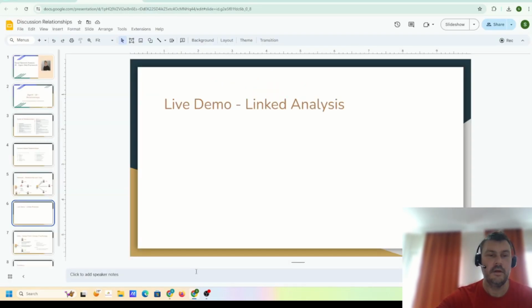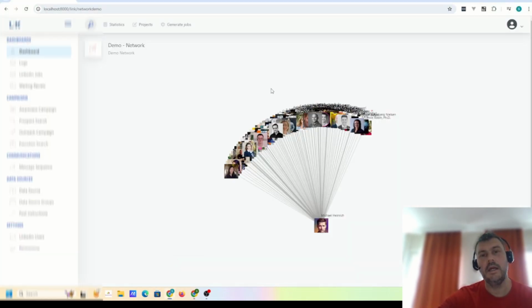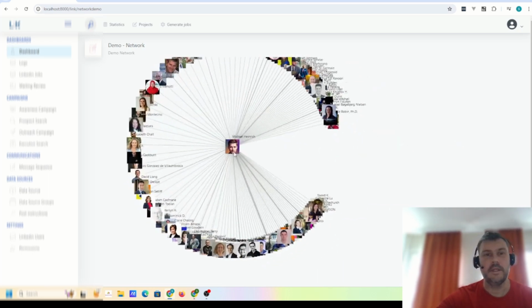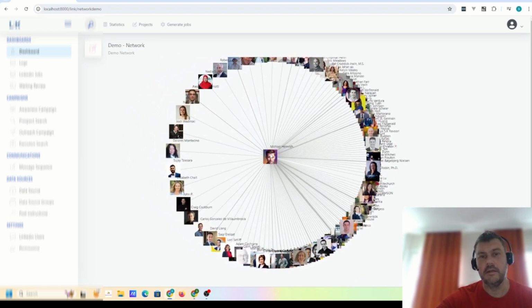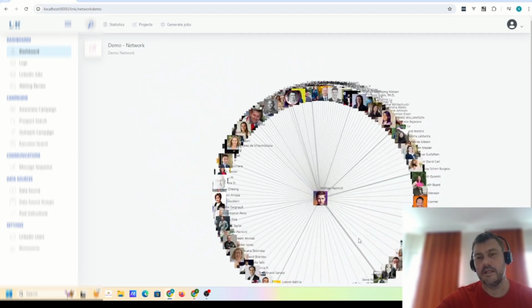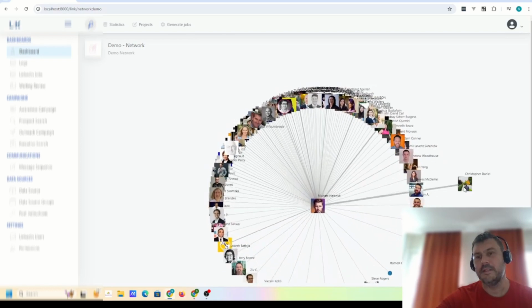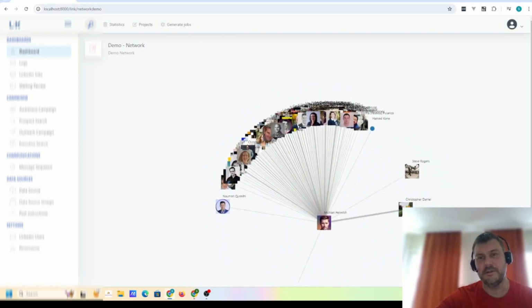So I have pulled up a network analysis. I've pulled from a public LinkedIn account to see who this person is talking to, who is talking to them. And we can see in this diagram all their network, and through the network we can start identifying who is talking the most to this person.